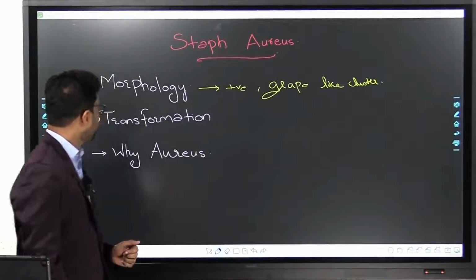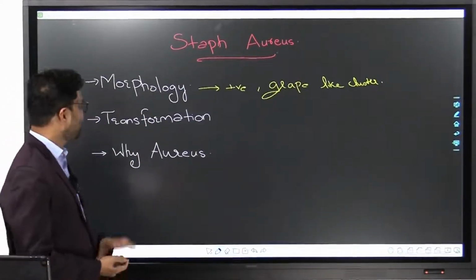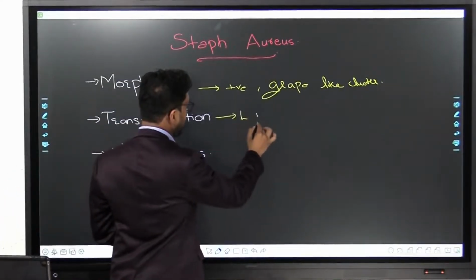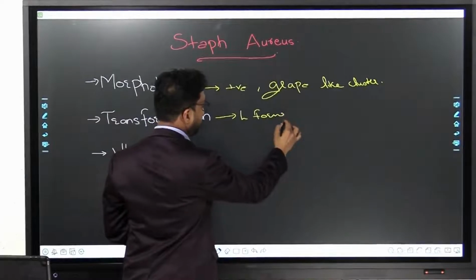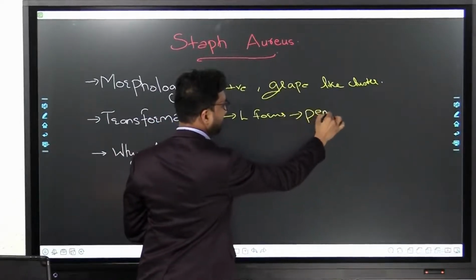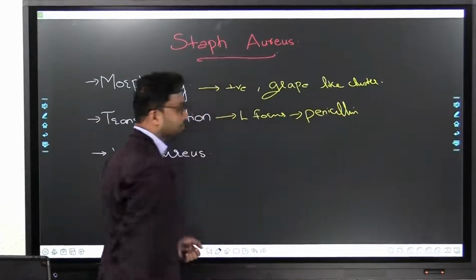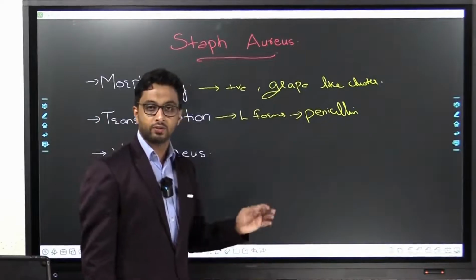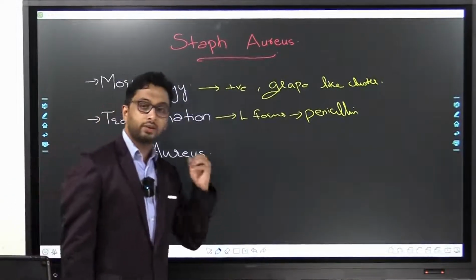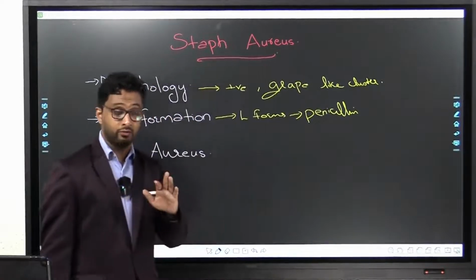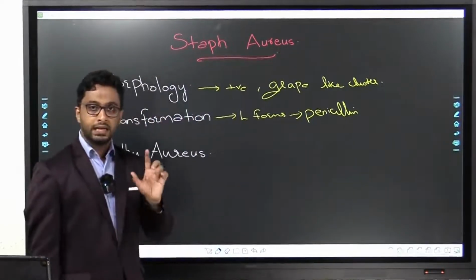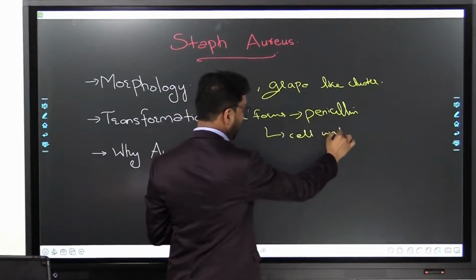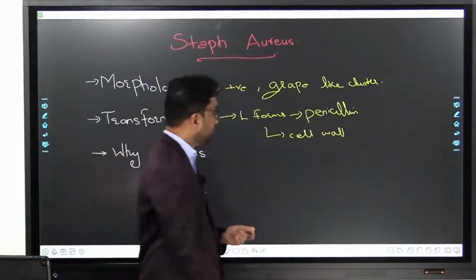One very important thing you have to know is transformation. They get transformed into L forms when they are exposed to the antibiotic penicillin. What are L forms? We're going to study that again in basic bacteriology. Don't worry, if I go directly into basic bacteriology, it will become a worse lecture. But an L form is a cell wall deficient bacterium. There is no cell wall.